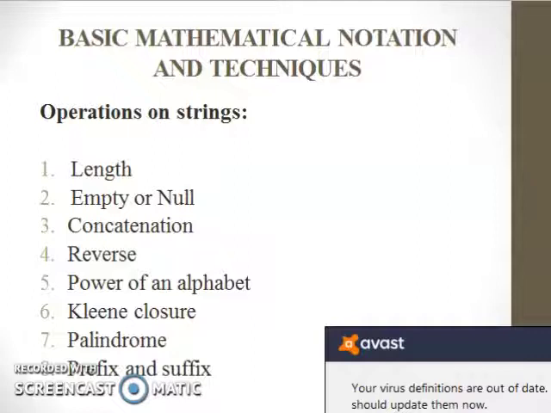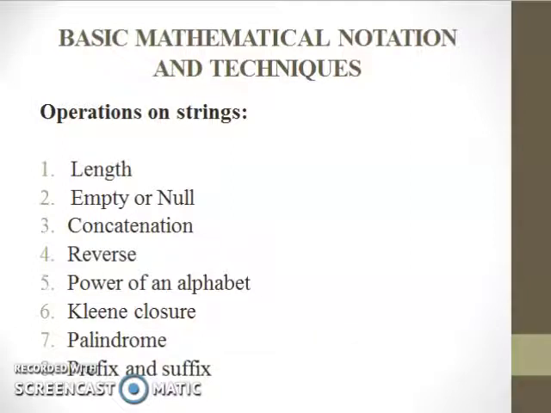Next we see the operations on strings. The first operation is length. The second one is empty or null. Third one is concatenation. Fourth one is reverse. Fifth one is power of an alphabet. Sixth one is Kleene closure. Seventh one is palindrome. And eighth one is prefix and suffix.